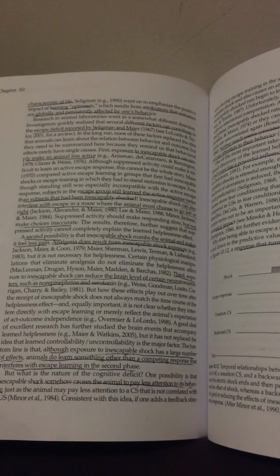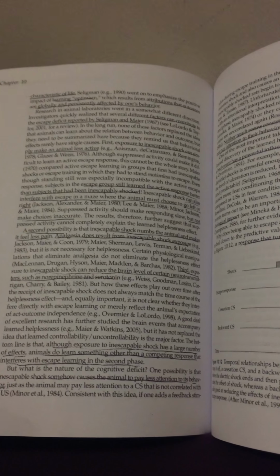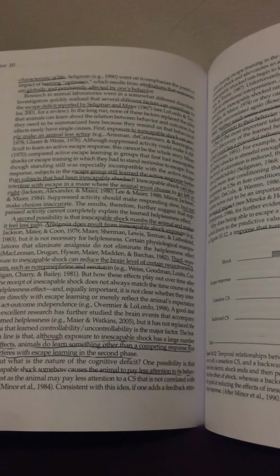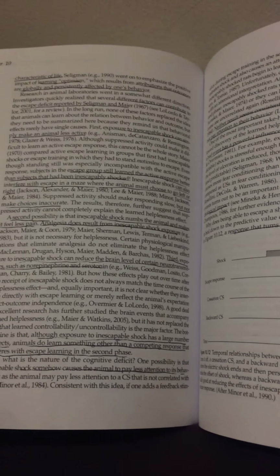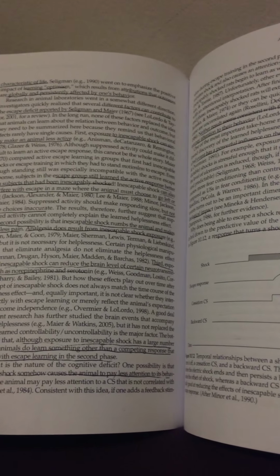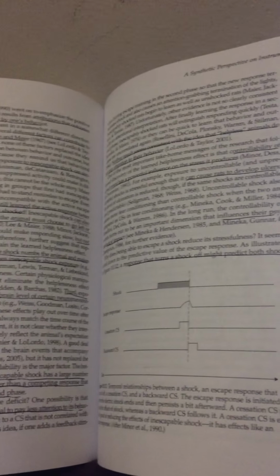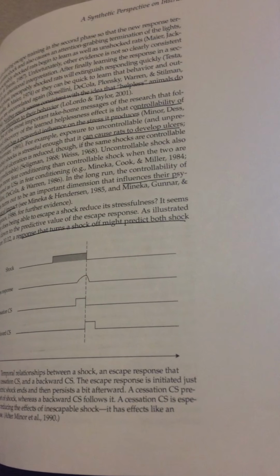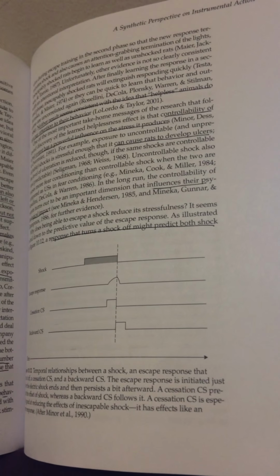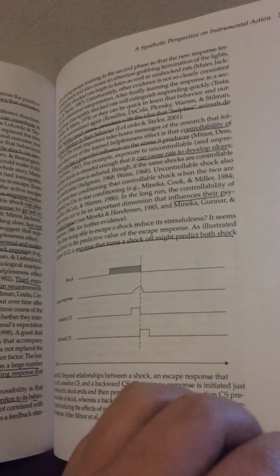Several factors can contribute to the escape deficit. First is that exposure to an inescapable shock can make an animal less active. The second is that the inescapable shock numbs the animal's pain. The third is that exposure can reduce the brain level of certain neurotransmitters such as serotonin and norepinephrine. And the last one is that controllability of a bad event has a powerful influence on the stress it produces. This can cause rats to develop ulcers and influence psychological impact.